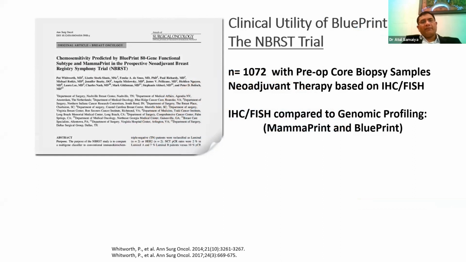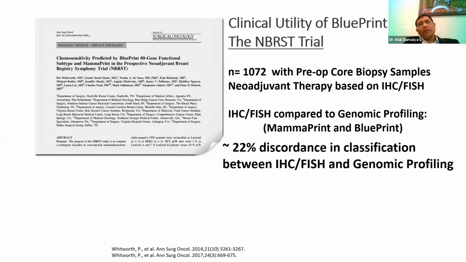So there was the NBRST trial with more than 1,000 patients, in which they collected the core biopsy before neoadjuvant chemotherapy, did IHC and FISH, and compared with genomic profiling, that is MammaPrint and BluePrint. How is there a difference in the classification if we use IHC and FISH versus MammaPrint and BluePrint? There was around 22% discordance in classification between these two types of subclassification.